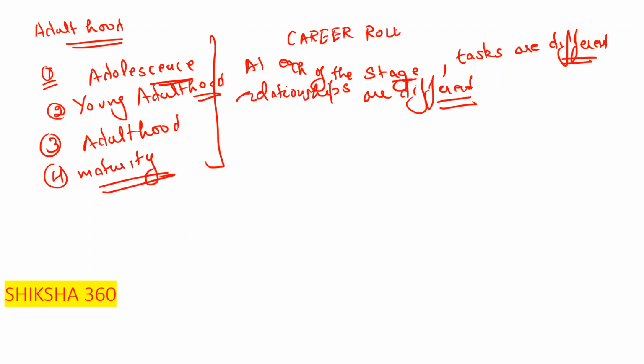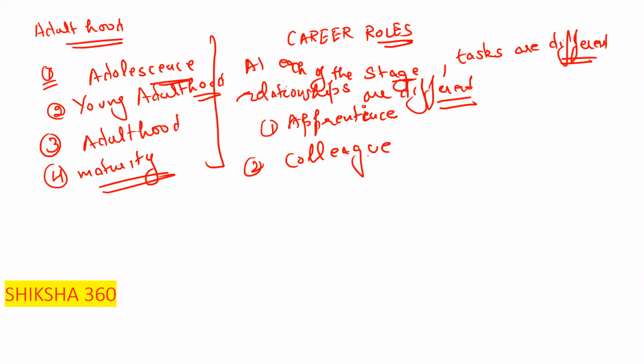So what are the roles they have to develop? First one is apprentice, the initial role, which is a training type of role. Second one is the colleague. Basically there are 4 career roles.